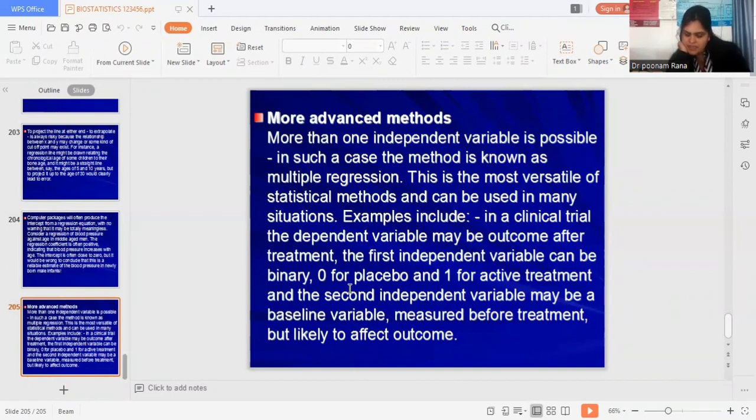Cluster sampling, which I already discussed, is a sampling procedure often used when sampling units naturally form themselves into a group or a cluster. A number of such clusters are randomly selected from a list of clusters, and all the sampling units in the selected clusters are entered into the final sample. So cluster sampling is a sampling procedure used when sampling units form a natural group or cluster.